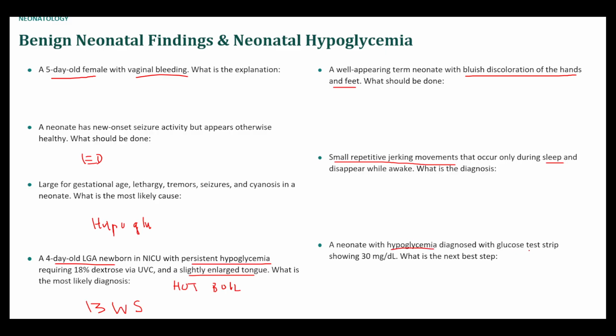Hypoglycemia that is diagnosed with a 30 mg per deciliter level. So you're going to get a plasma level to confirm. And then the second thing you'll do is initiate repletion of the glucose. You can give them oral glucose if they are tolerating PO, or you can give them dextrose IV or something like that if they can't. Okay, so we got all these.